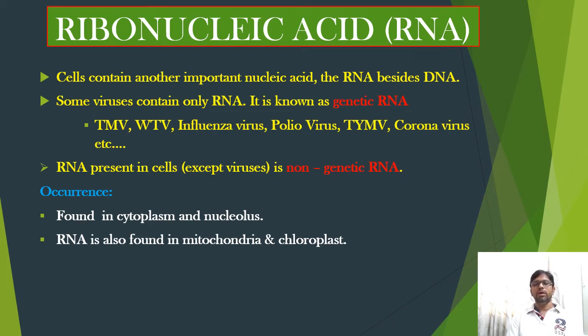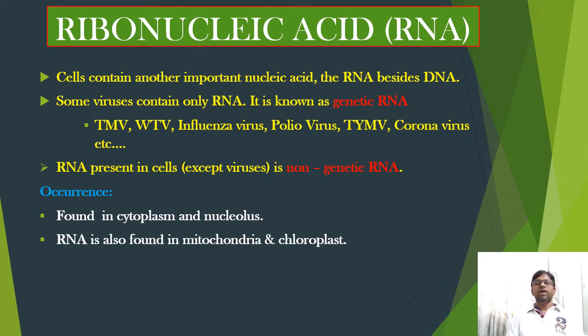Examples are TMV, tobacco mosaic virus, WTV, wound tumor virus, influenza virus, polio virus, turnip yellow mosaic virus, and coronavirus.